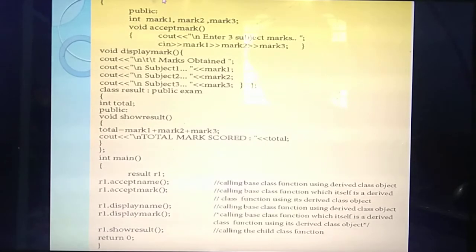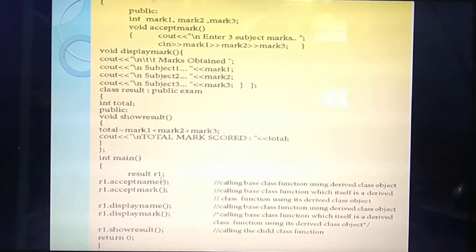Student, exam and result. Among these 3, which is the last class you have created? Result. So you need to create the object for class result. Understood? What's the syntax for creation of an object? Class name followed by object name. What's the class name here? Result. So for result I am creating the object R1.